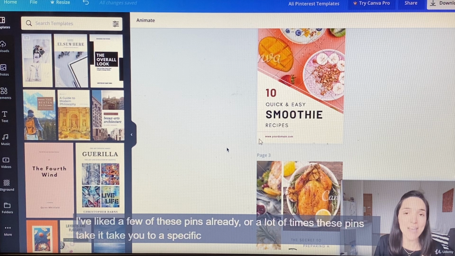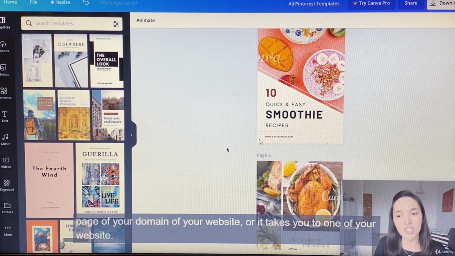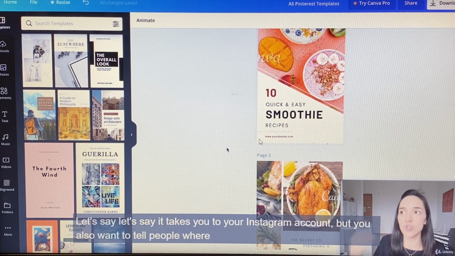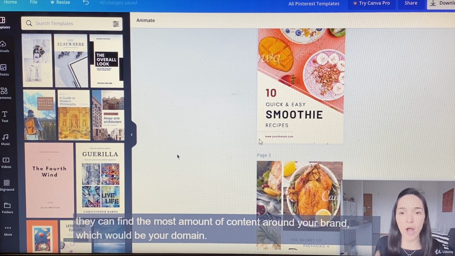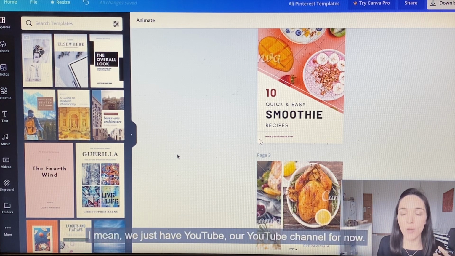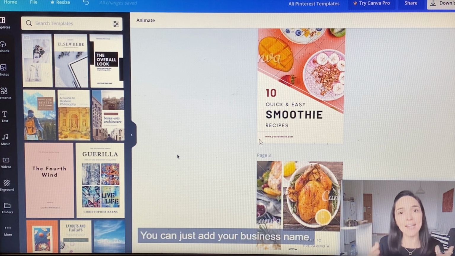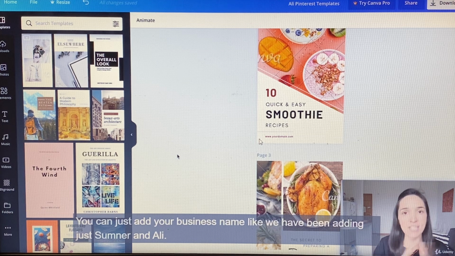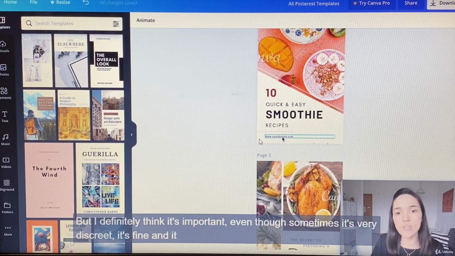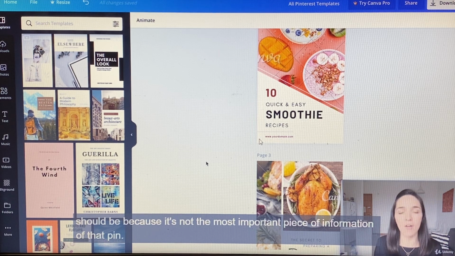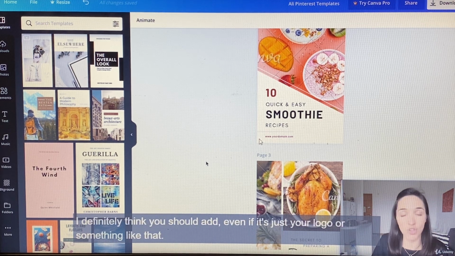Or a lot of times these pins take you to a specific page of your domain, of your website. Let's say it takes you to your Instagram account, but you also want to tell people where they can find the most amount of content around your brand, which would be your domain. If you don't have a domain, like we don't have it yet, we just have our YouTube channel for now, you can just add your business name. It doesn't have to be a domain. You can just add your business name, like we have been adding to Sumner and Alley. But I definitely think it's important, even though sometimes it's very discreet. It's fine, and it should be, because it's not the most important piece of information of that pin. I definitely think you should add, even if it's just your logo or something like that.